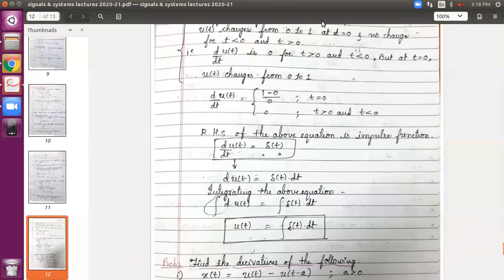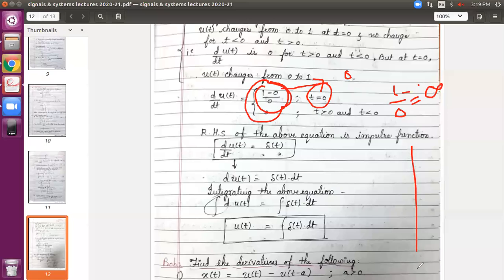Ultimately, if I observe this right hand side, don't go into the depth of 0 by 0, right? It is 1 minus something, which is 1. 1 divided by 0 will be what? Infinity. At time t equals 0. Let me draw this. Only at time t equals 0, some long pulse like this is extending. Okay, I am not saying it is exactly equal to 1, but 1 minus 0, the change from 0 to 1, divided by the starting point, that is 0.